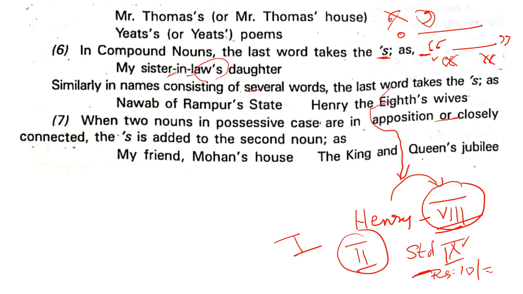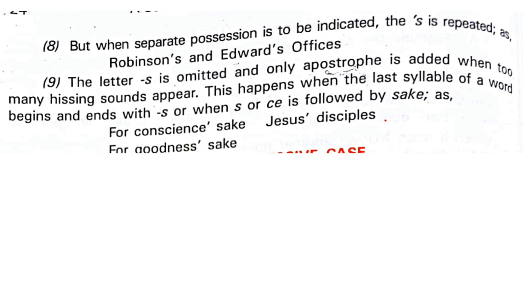S, that is the apostrophe S, is added to the second noun. Let's see the example. My friend Mohan's house. The king and the queen's jubilee. Let's read it again. Two nouns in the possessive case are in apposition or closely connected. So, my friend Mohan's house. That is the same person. My friend Mohan's house. The king and the queen's jubilee. Okay. So, that is for that. Then go to the next.